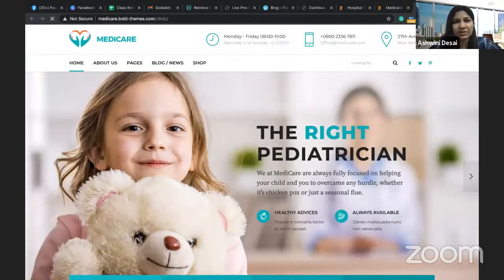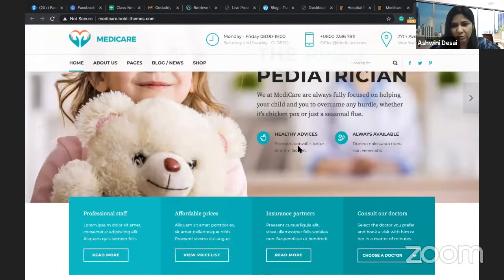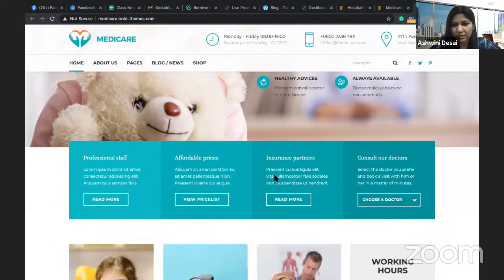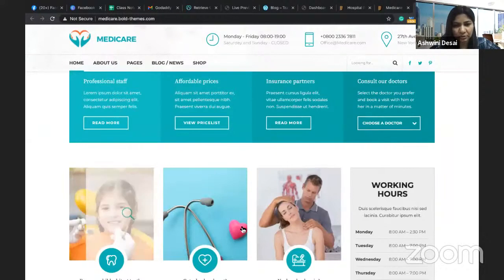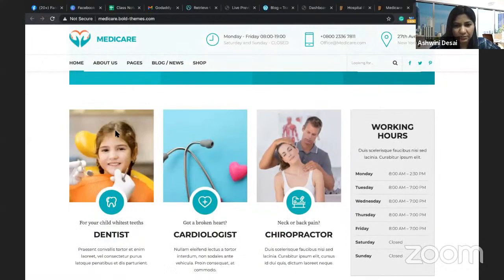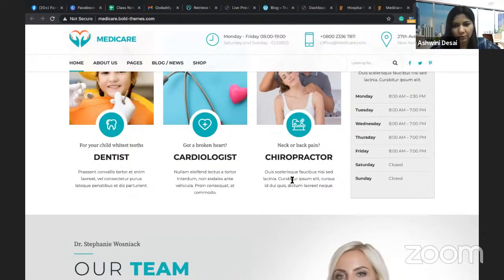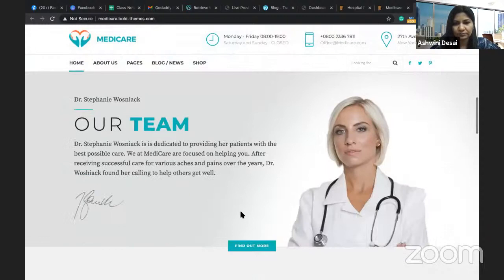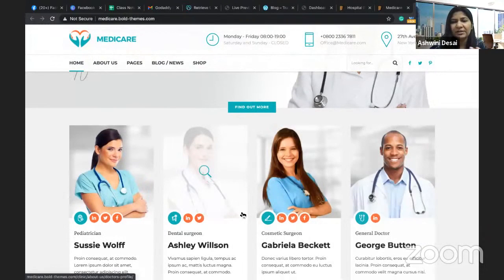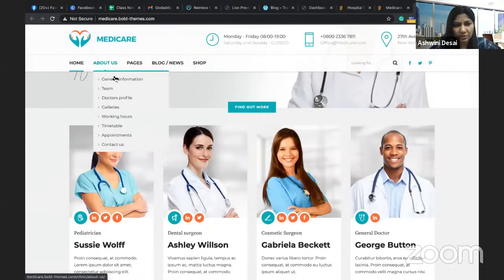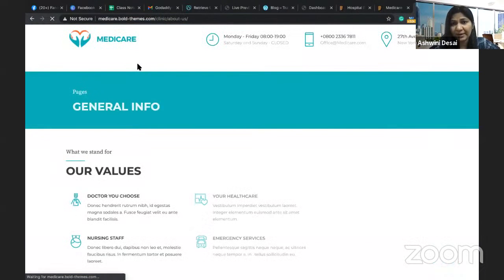Okay. So this is the theme for the ready-made website. Just change the logo, change the timing, change the mobile number, address, the images, the content, change all these things. Change the benefits of this hospital or clinic. Change the images. All of these things you change. Okay. Your website is ready. Ready-made template. And they have the about section also ready with various options. So this is a benefit of a paid theme.